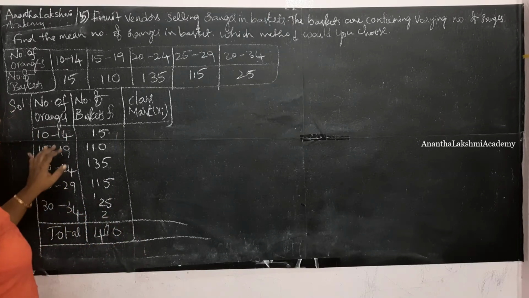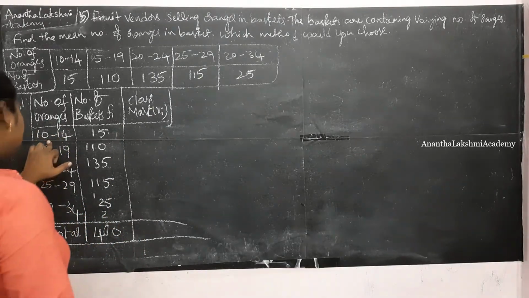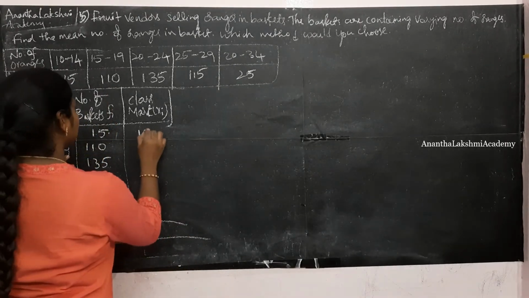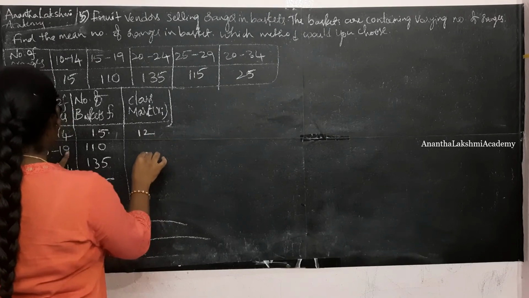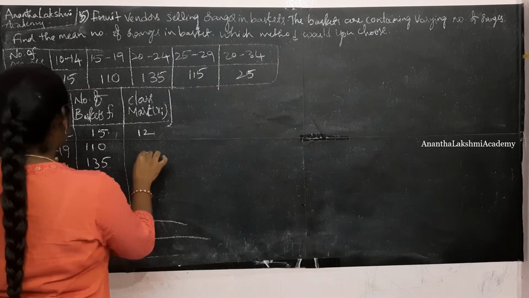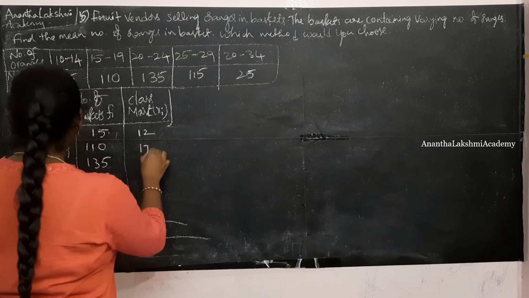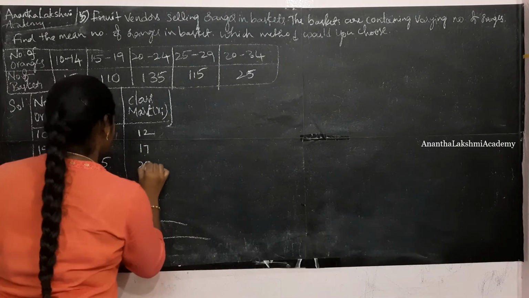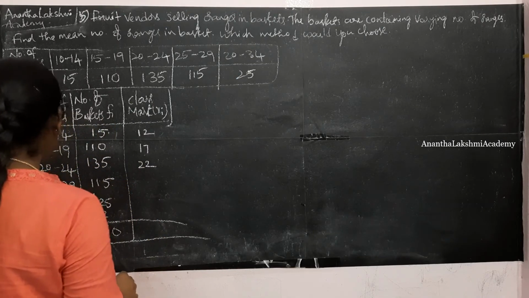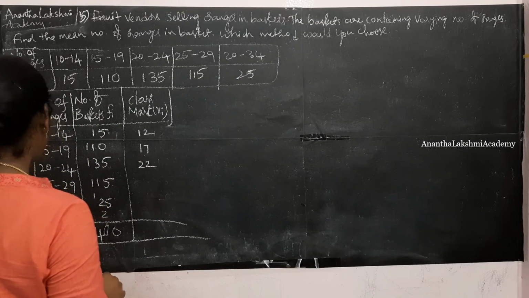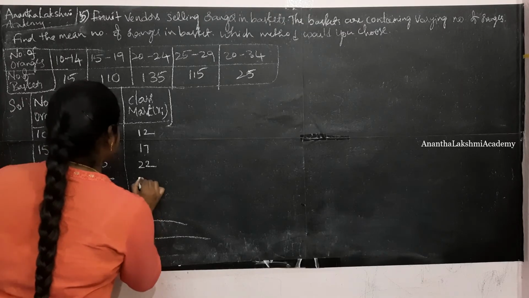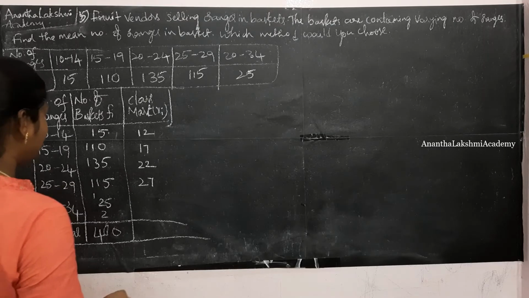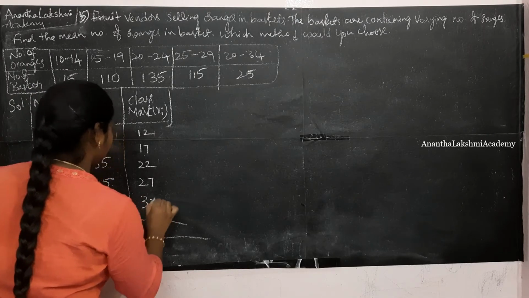Now let us do the class mark calculation. Class mark is nothing but the midpoint of the boundaries. 10 plus 14 is 24 by 2, 12. 15 plus 19 is 34, so this is going to be 17. 20 plus 24 is 44 by 2, 22. And 25 plus 29 is 54, so 27. And this is going to be 64 by 2, which is 32.